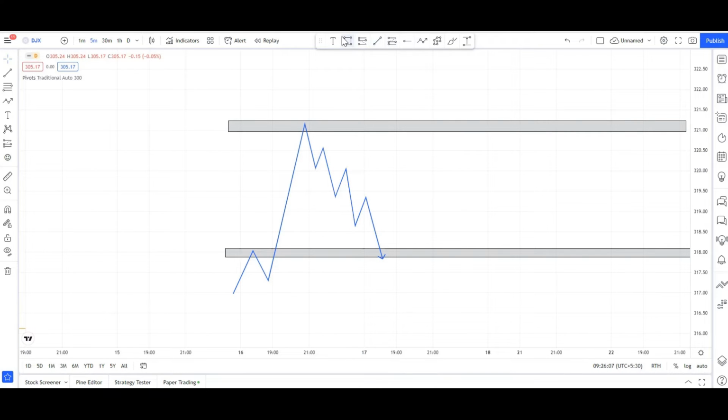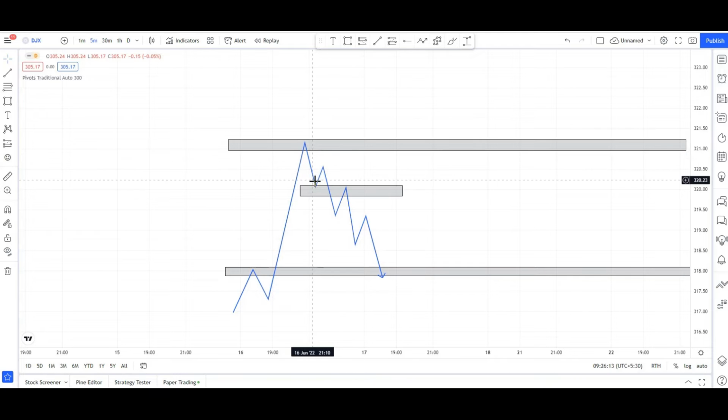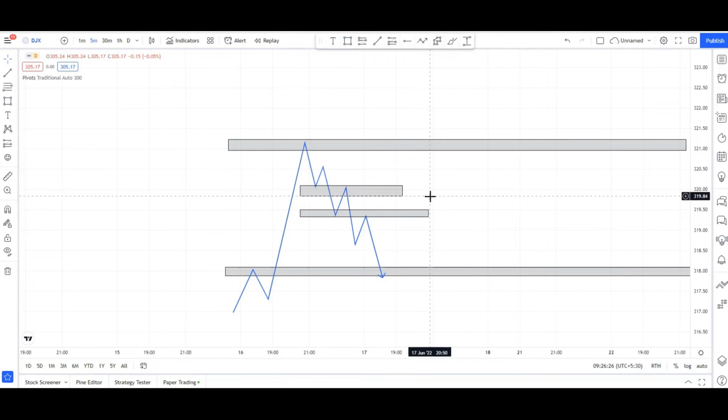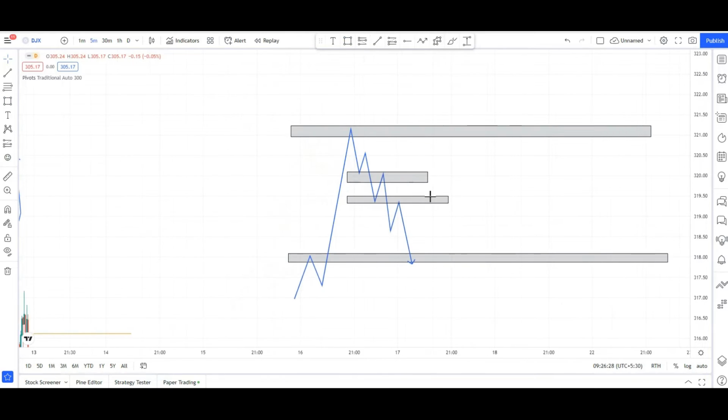Okay guys, this will be the resistance area, I will just show you. You can see here it continuously took support, went upside slightly, broke downside, took resistance, came downside, and like this it will happen. Okay guys, never invest or trade at this place like this.